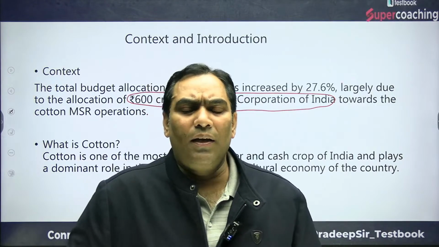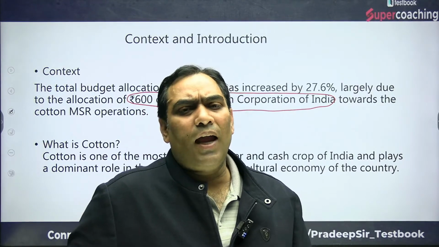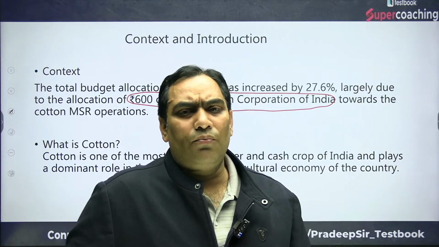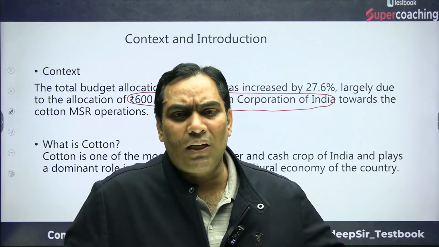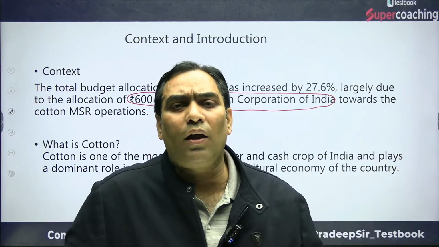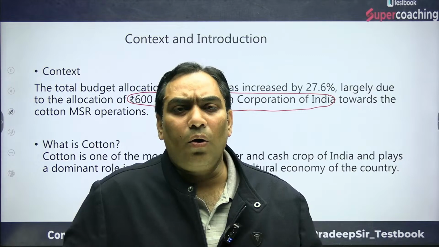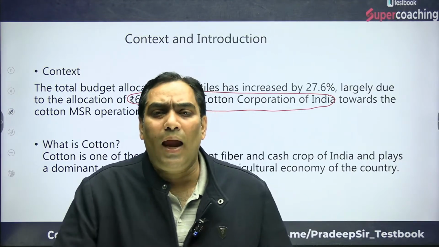And after that, we will discuss what measures the government of India has taken to increase the production of cotton. So let's start, because it is about 600 crore rupees that has been allocated to CCI, Cotton Corporation of India, to have the MSP operation.